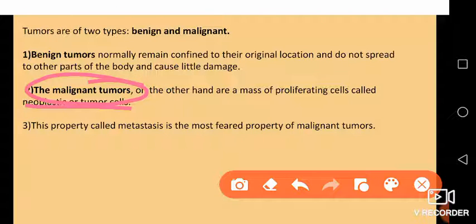So the full body may form tumors. Wherever they get lodged in the body, they start a new tumor there, and that property of malignant tumors is known as metastasis. That is what metastasis means.